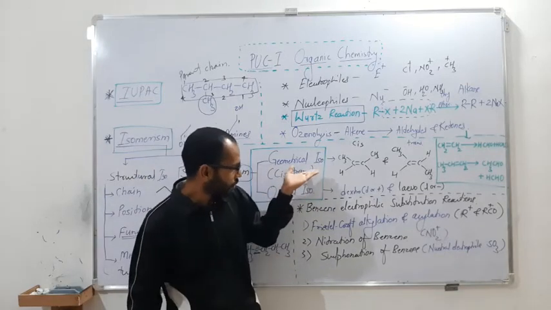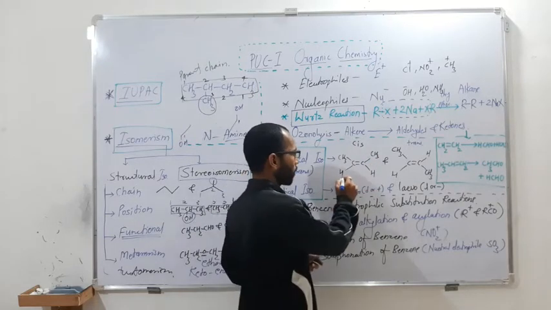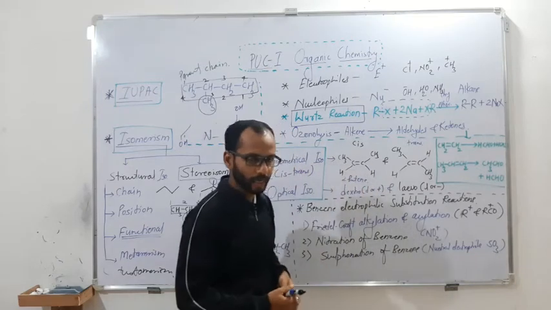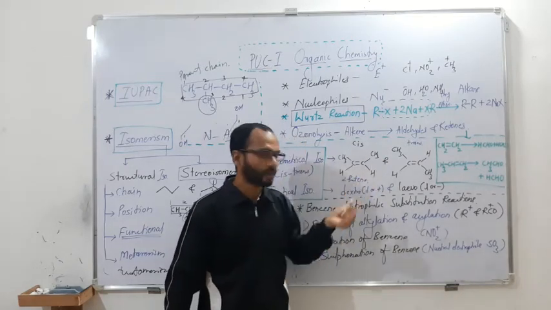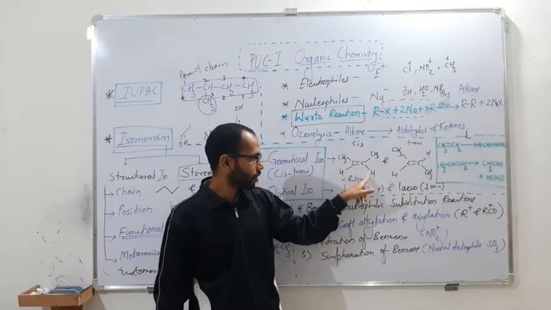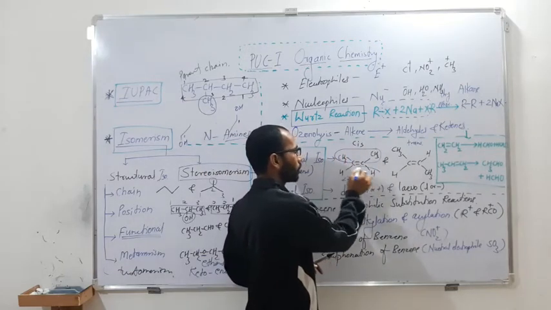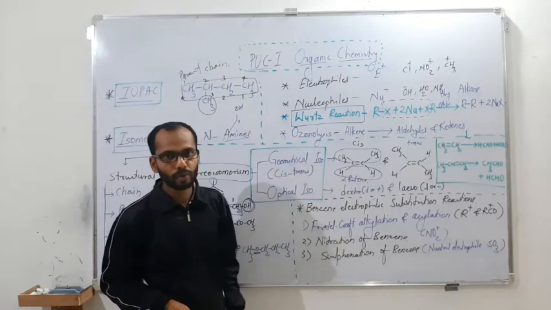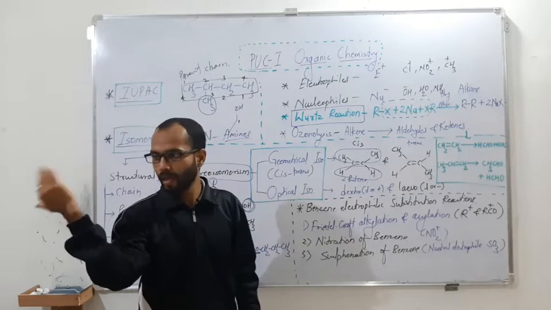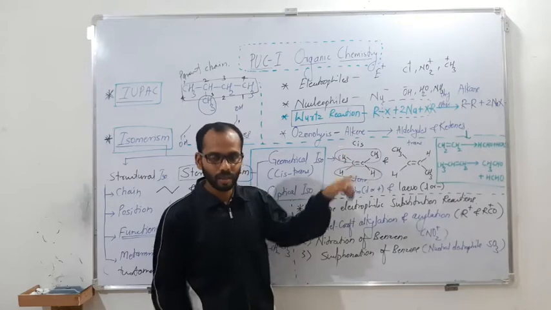So if you see just an example, CH3, CH, CH, CH3, so 2-butene. The position of the pi bond is second, there are 4 carbon atoms totally, and the suffix for the double bond is ENE. As you can see here, this doubly bonded carbon has CH3 and H, and the other has CH3 and H. As both the CH3 are on the same side, or both the hydrogens are on the same side, when we have two similar groups on the same side of the double bond, it may be up and down or it may be right and left, then it is called the cis isomer.